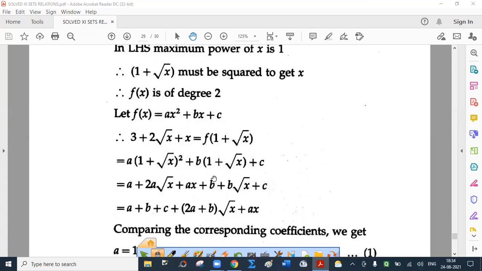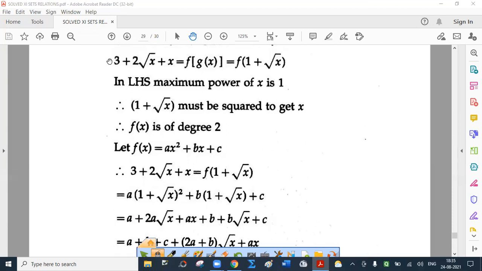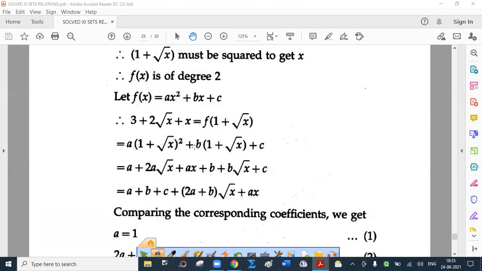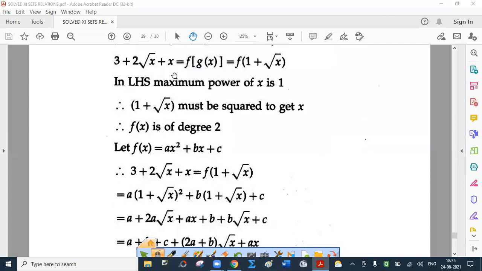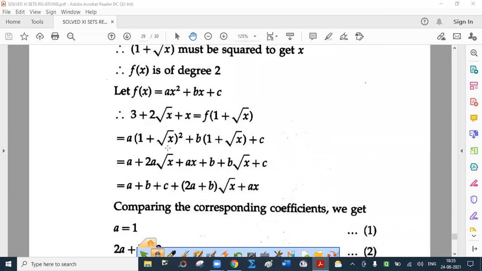Open all the brackets. So you get 3 terms. A plus b plus c is a constant term, a term in root x and a term in x. Now this is equality, so you can equate coefficients to get a equal to 1. Why? What is a? A happens to be the coefficient of x. Here it is 1x. X means 1x. So that gives me a equal to 1.